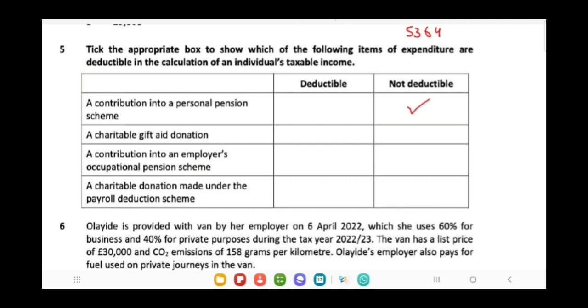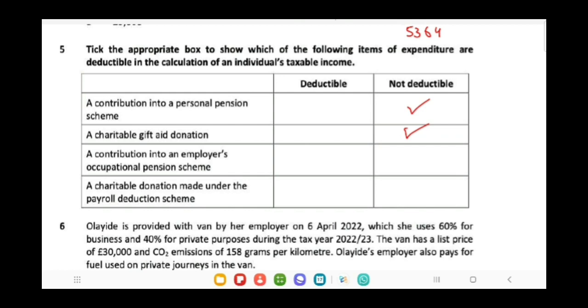Next is a charitable gift aid donation. Same is the case for charitable gift aid donation. Whatever the amount of charitable gift aid donation is, it will extend the basic rate band. It will not be deducted from your income to get the taxable income.